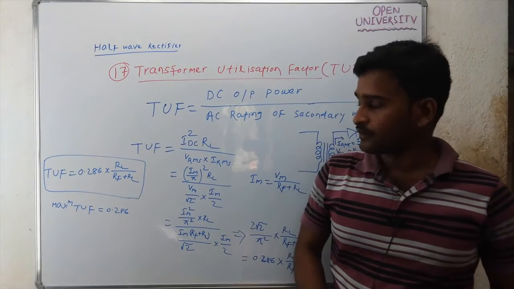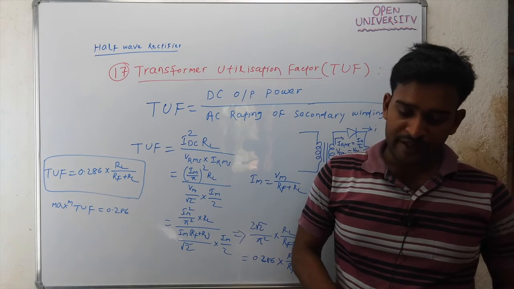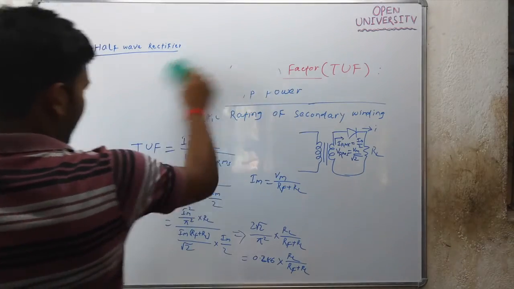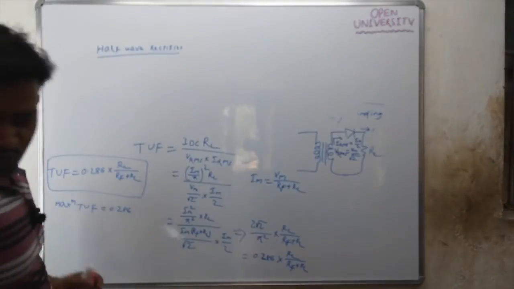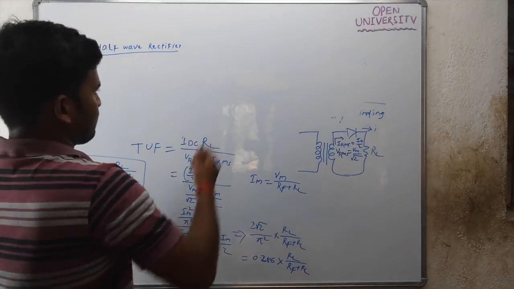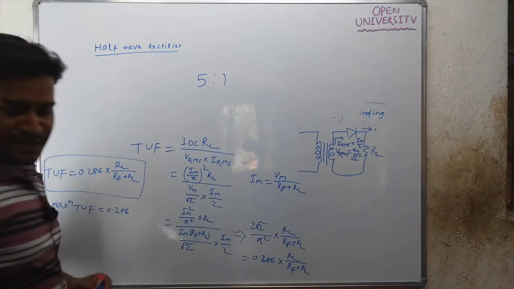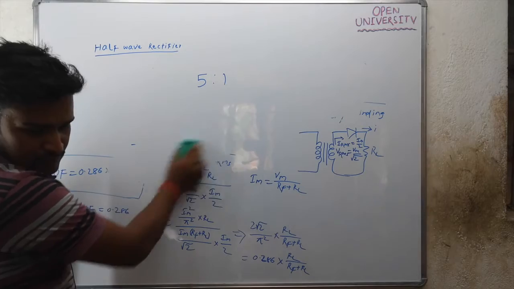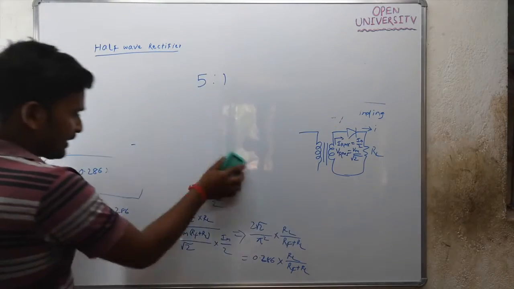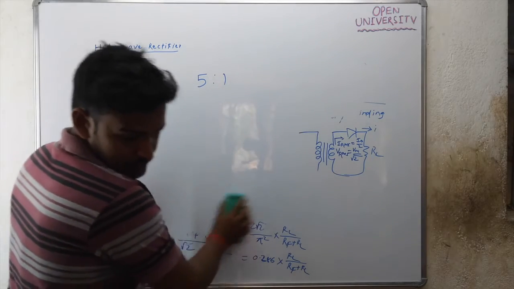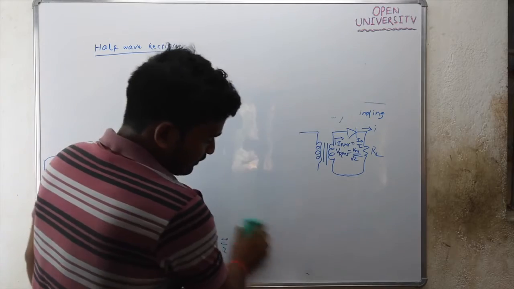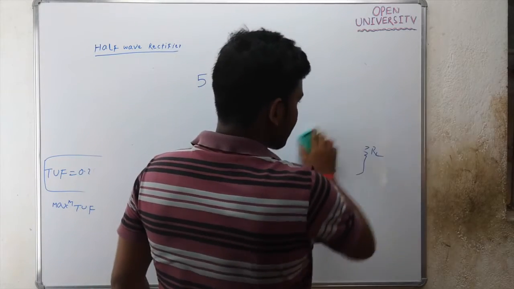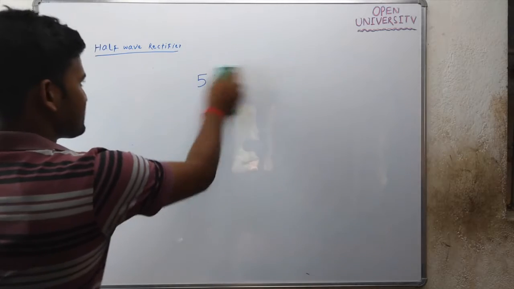A half wave rectifier uses a 5:1 transformer and a diode of internal resistance 10 ohm. If load resistance is 500 ohm,